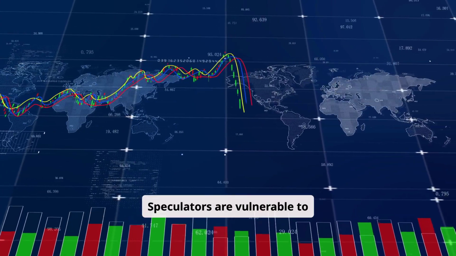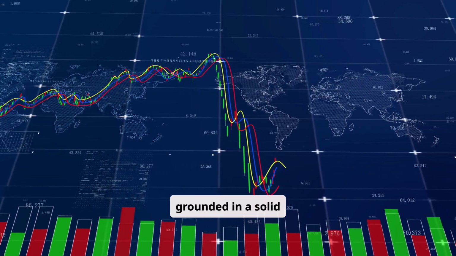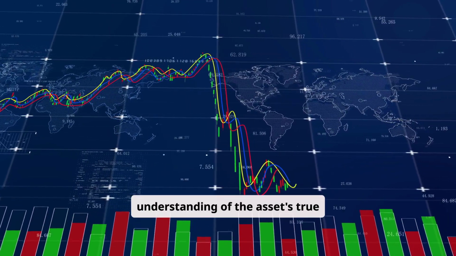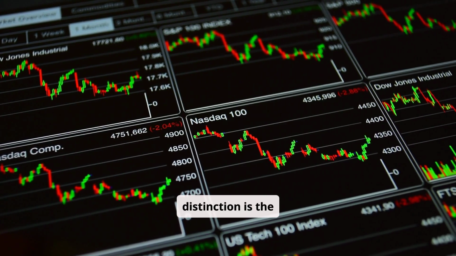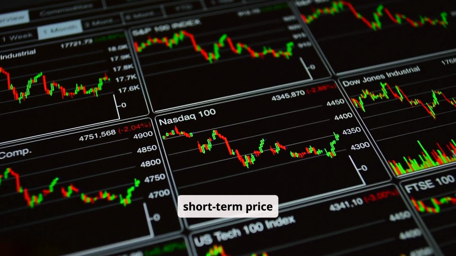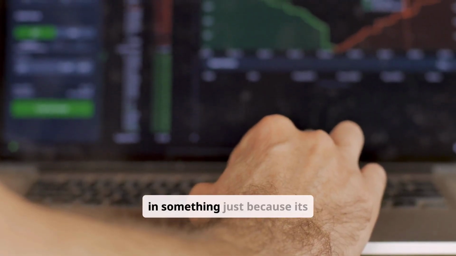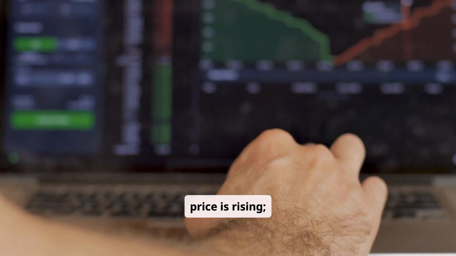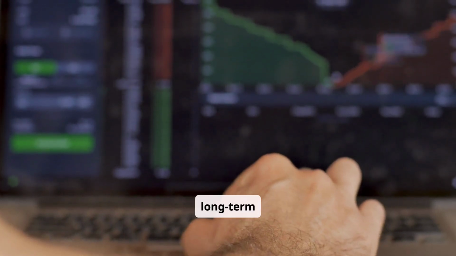Speculators are vulnerable to market bubbles and crashes, as their decisions are not grounded in a solid understanding of the asset's true value. The key takeaway from this distinction is the importance of focusing on long-term value rather than short-term price movements. As the saying goes, do not invest in something just because its price is rising. Instead, invest in assets that have real long-term value.